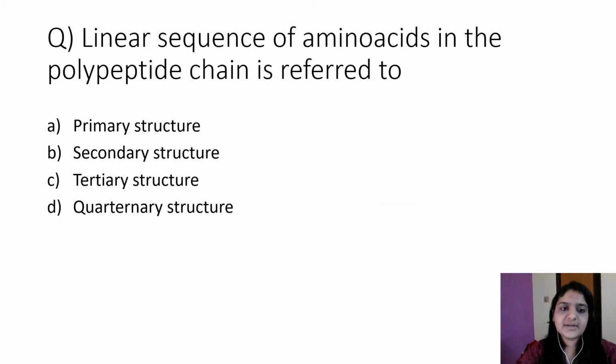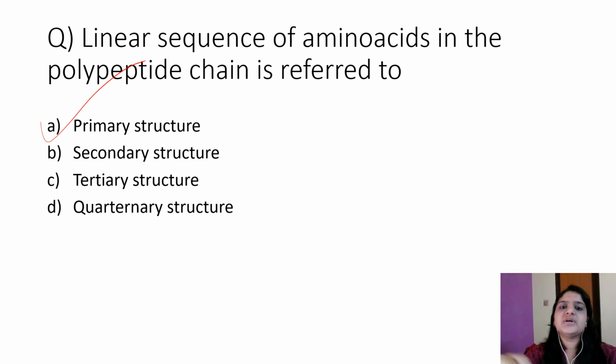So first question. The linear sequence of amino acids in the polypeptide chain is referred to as? Primary, secondary, tertiary, or quaternary? Answer is A, primary structure. So that determines the linear sequence of amino acids. Secondary structure confines to the configured relationship of amino acids which are 3 to 4 amino acids apart in linear sequence. So the folded and geometrically ordered units of short segments of polypeptides are involved in the secondary structure.